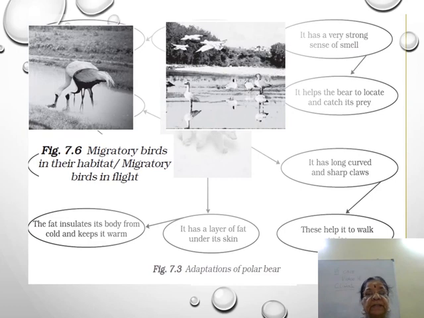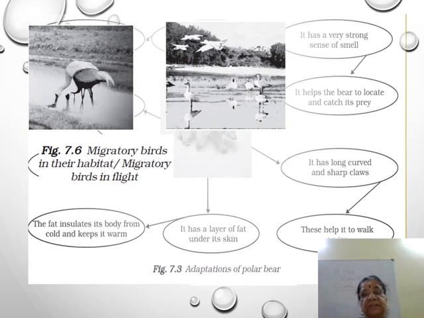So migratory birds in their habitat. In the habitat, the ice cold region, we can say. Okay? So these are all migratory birds present in their habitat. What is habitat? The place where they live. And then migratory birds in flight, from here they are flying to other warmer regions.